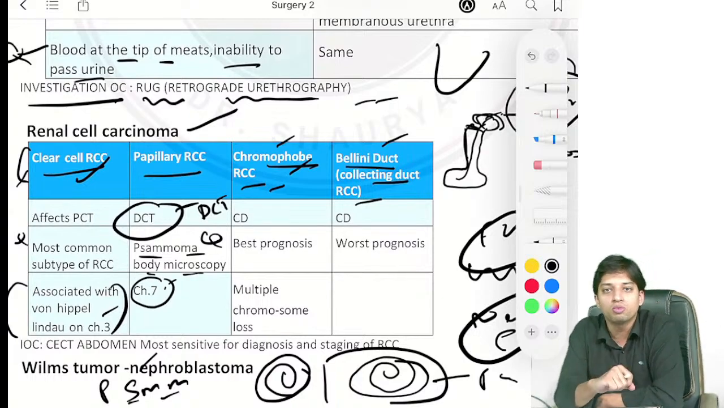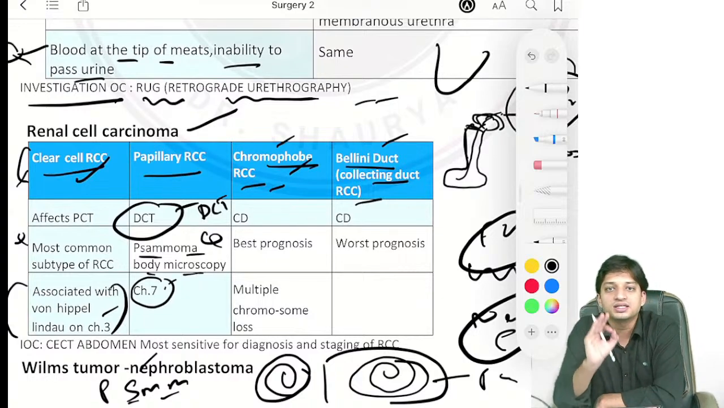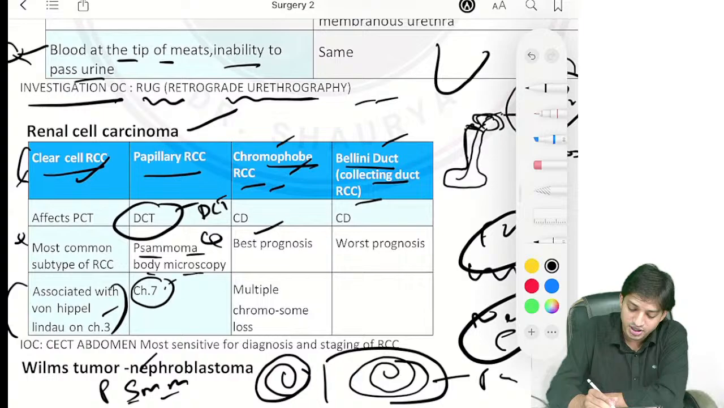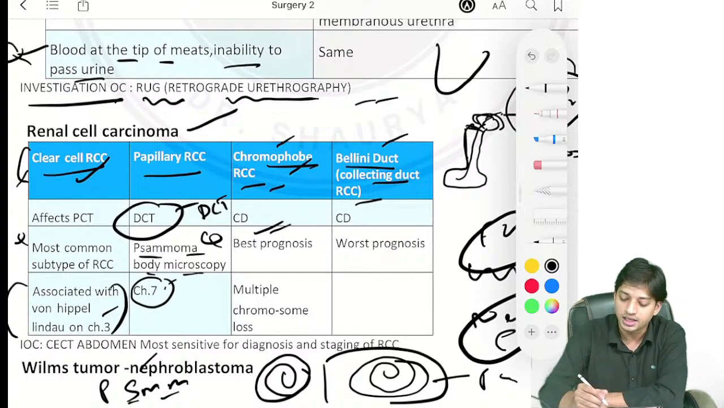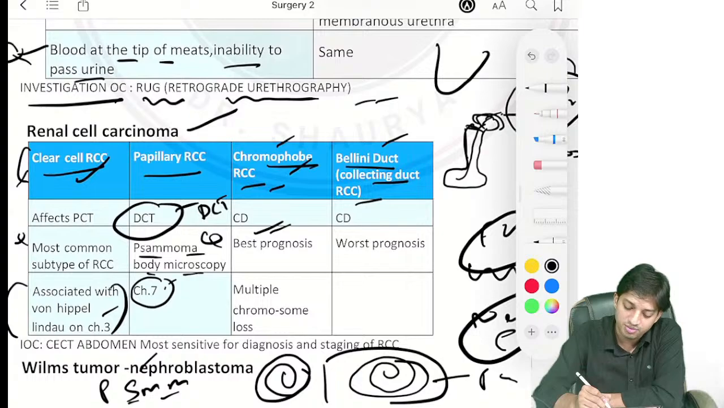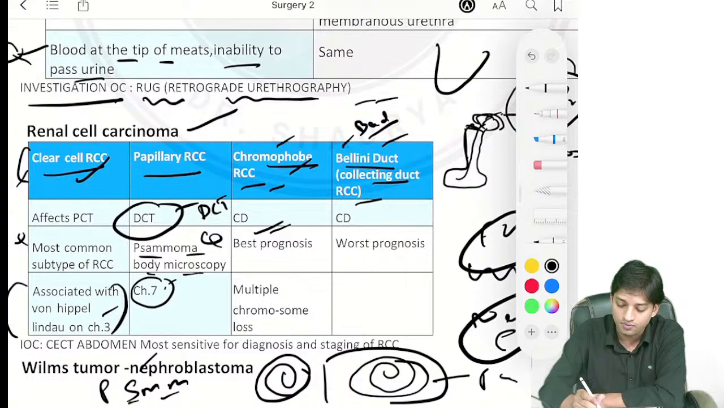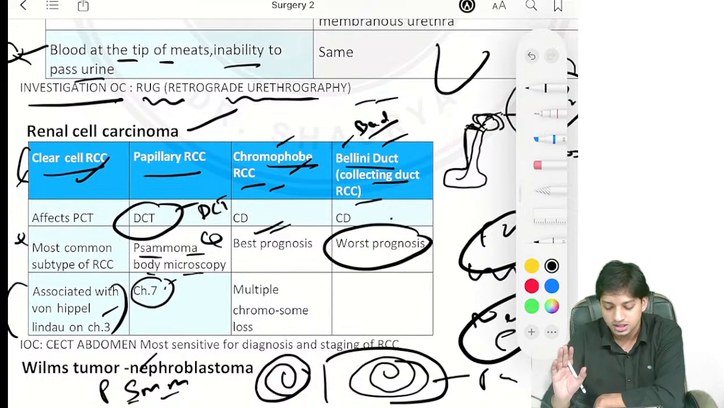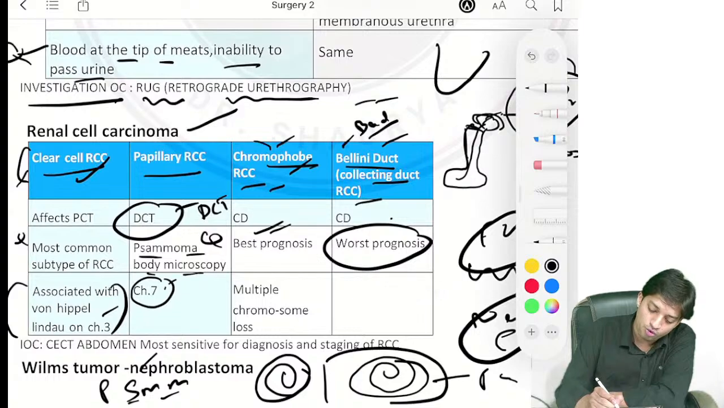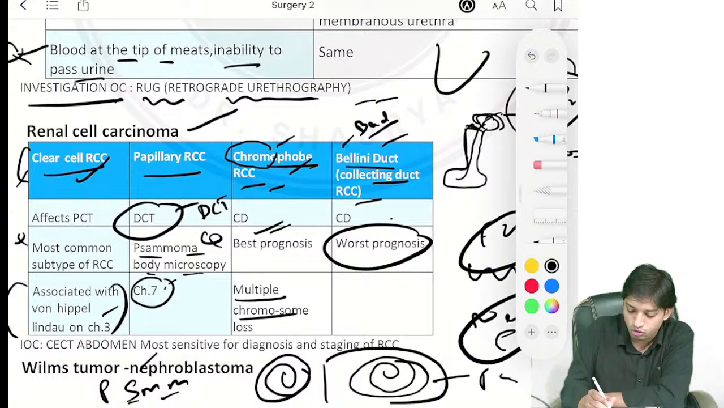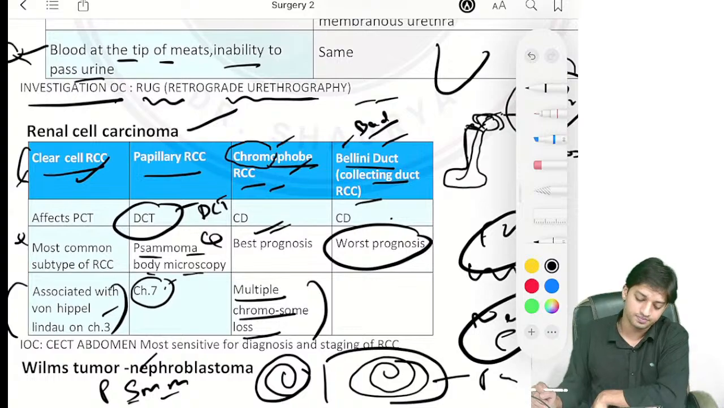For chromophobe, try to remember that it has a good prognosis. Chromophobe RCC has the best prognosis among RCCs, right? Now, Bellini duct RCC: B for Bellini, B for bad prognosis. Bellini duct has the worst prognosis. Both are happening in the collecting duct. Now, the name chromophobe has chromo, associated with chromosomes, so multiple chromosome loss is one of the associations in chromophobe RCC.